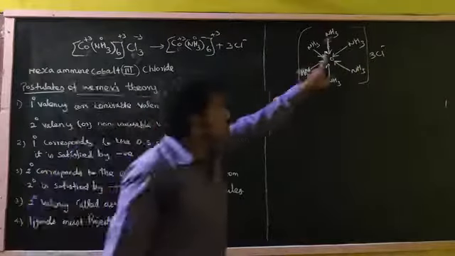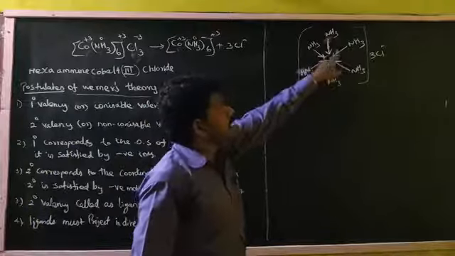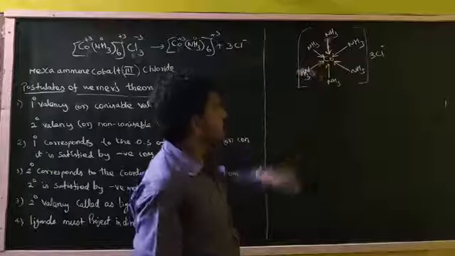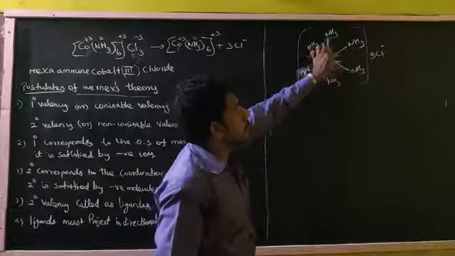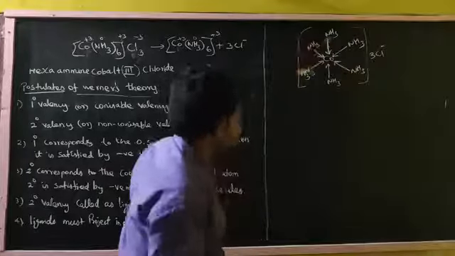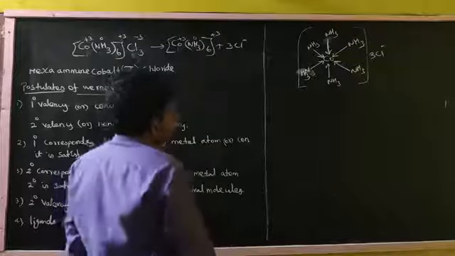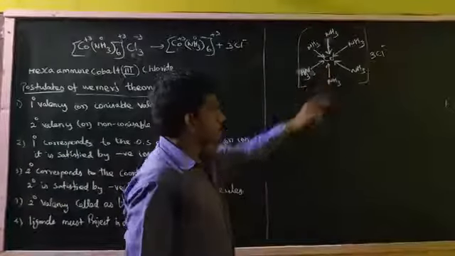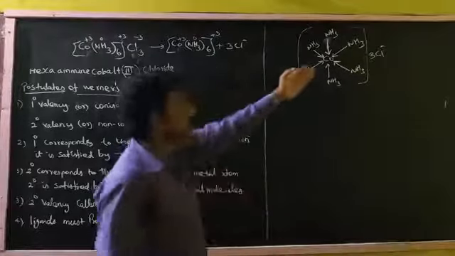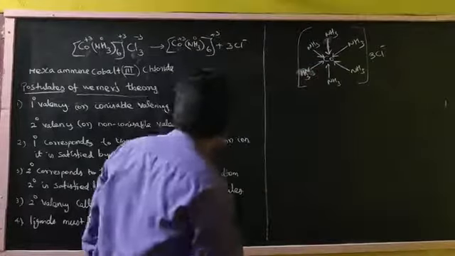So 6 ligands must project directionally in space, so mention them with a solid line. What is the meaning of the arrow mark? Coordination bond, but initially he has given the solid line.